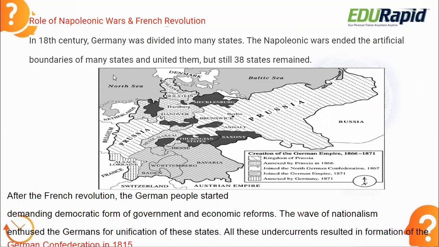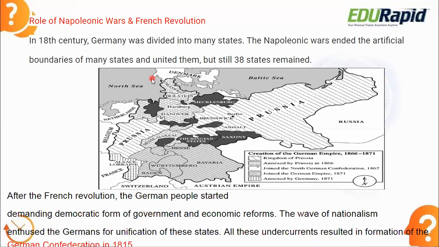So previously I told you there were 314 states in Germany. After the war with Napoleon, after the Napoleonic War, he compressed them into 38 states. So from 314 to 38 states, that is what there is in Germany right now.